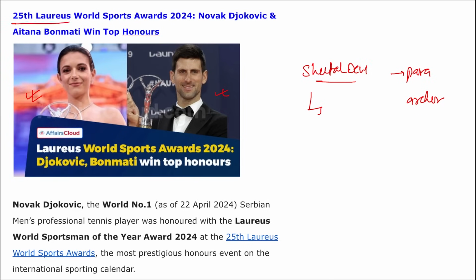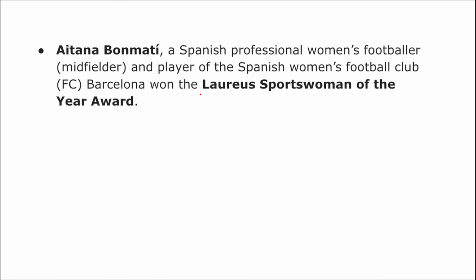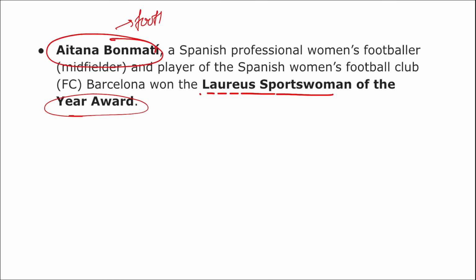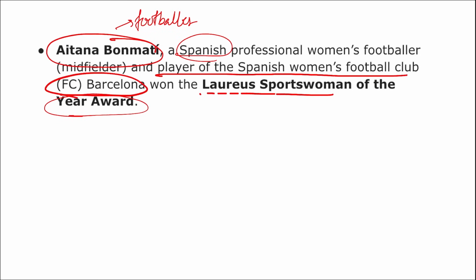So coming back, we can see the 25th Laureus World Sports Awards were held. Novak Djokovic won the Laureus World Sportsman of the Year Award, and the Laureus World Sportswoman of the Year Award was won by Aitana Bonmati. Correct. Here you can see Laureus Sportswoman of the Year Award to Aitana Bonmati. She is a footballer. She is from which country? Spain. And remember, she is a player of the Spanish women's football club Barcelona. She belongs to which sport? Football. She belongs to which club in that? She is of Barcelona.